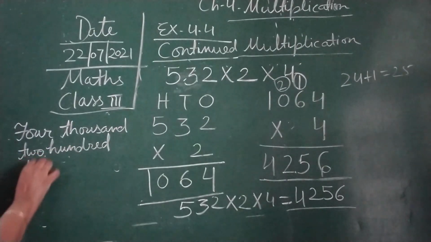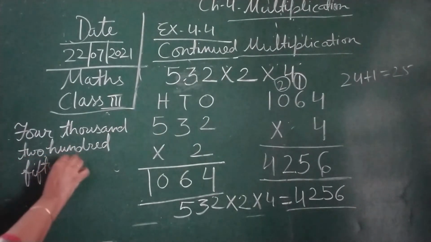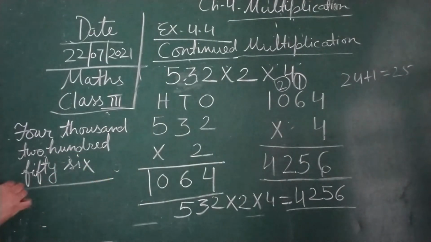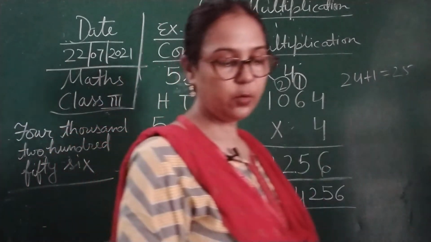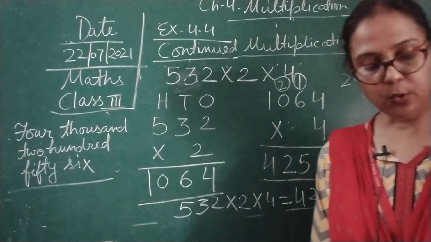Write it down. Complete your work children. And now we are going to start our exercise. I hope it is clear to you.